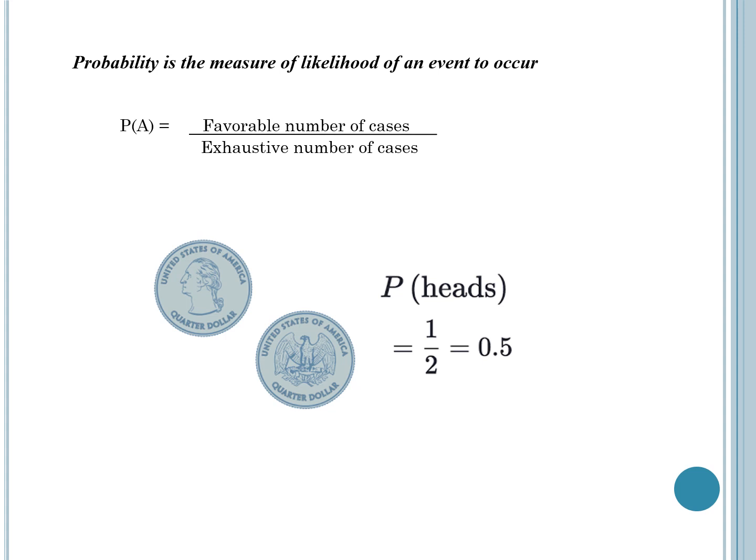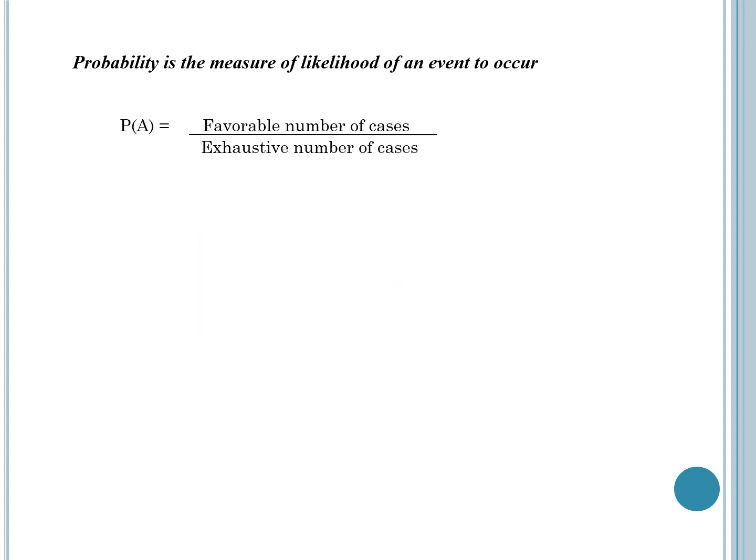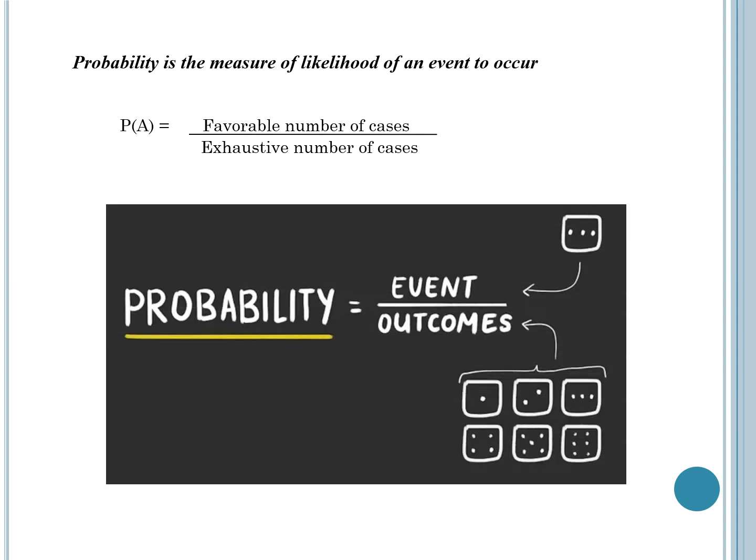For example, toss an unbiased coin. Here outcomes are head, tail. So number of outcomes is equal to 2. So probability of getting a head is equal to 1 divided by 2. Let us take another example, throwing a single die. So possible outcomes are 1, 2, 3, 4, 5, 6. Probability of getting a face 3 is equal to favorable number of outcomes, which is 1, divided by exhaustive number of outcomes, which is 6. So 1 by 6.